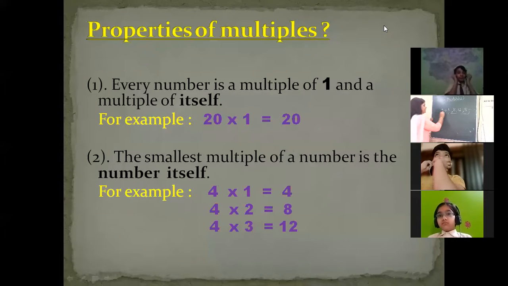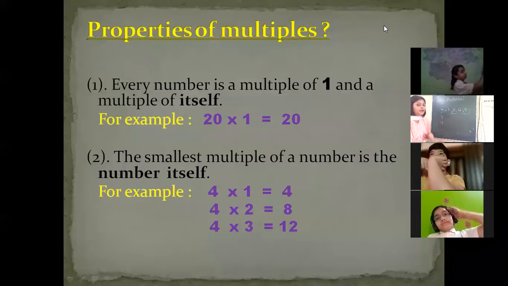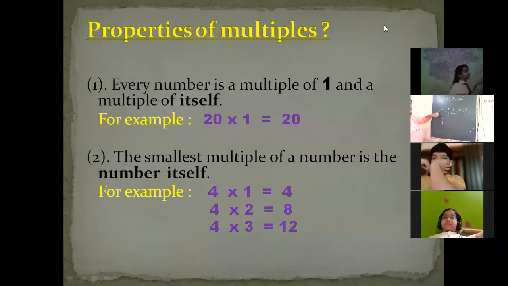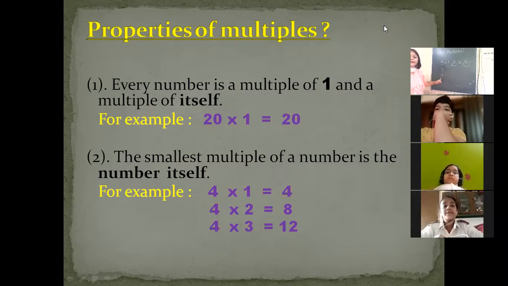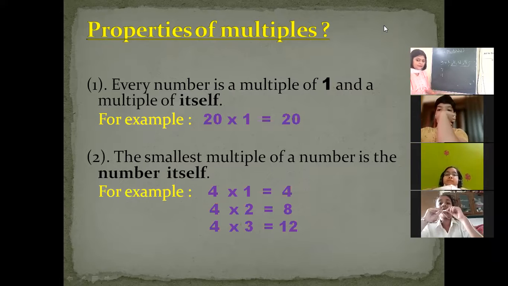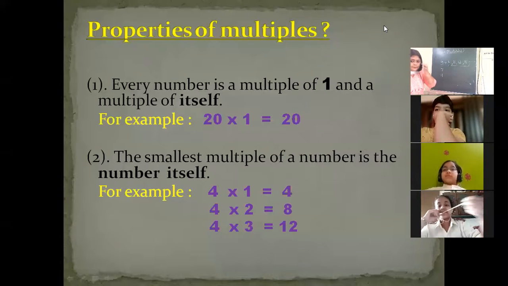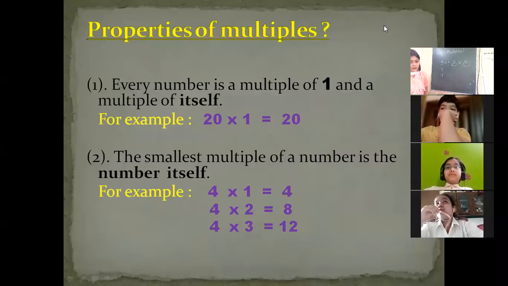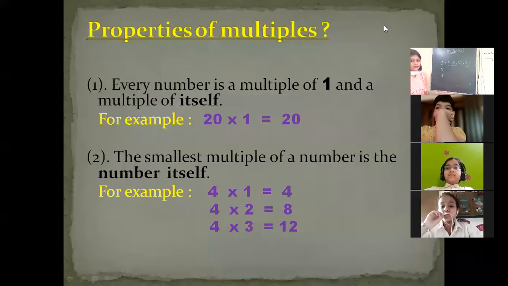Suppose your number can be 7, your number can be 11, your number can be anything. And suppose somebody asks you what are the multiples of 7, what are the multiples of 4, and what are the multiples of 11. In that case, ma'am, I want to ask, in the table of 4, if 4 sevens and 7 fours come, then also it could be.